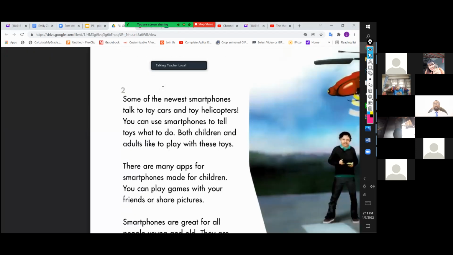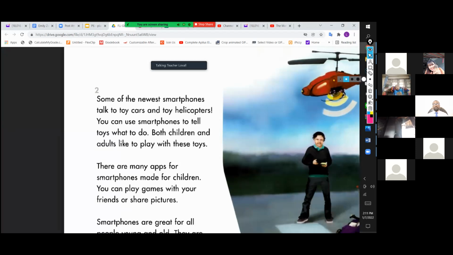And I will read the first part. Okay, let me put my cursor here so you can follow along. Some of the newest smartphones talk to toy cars and toy helicopters. You can use smartphones to tell toys what to do. Both children and adults like to play with these toys. All right, so now we need a student volunteer to read, okay?